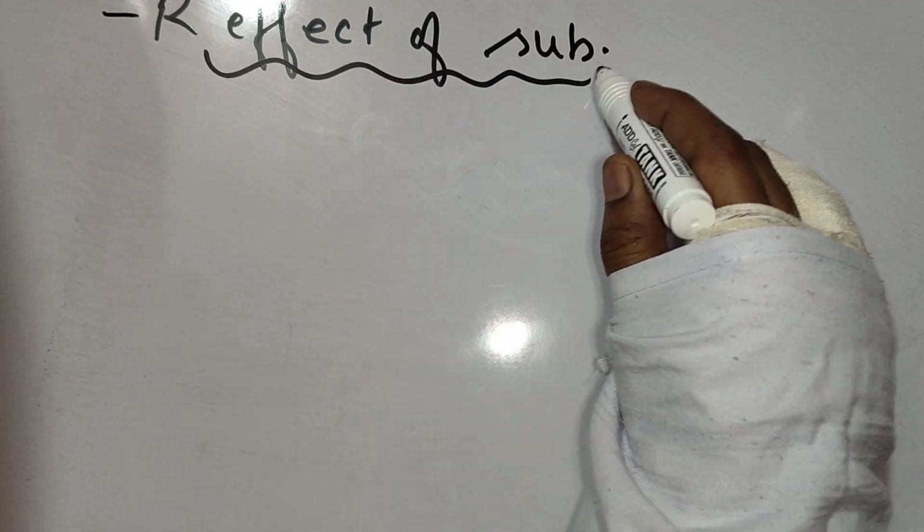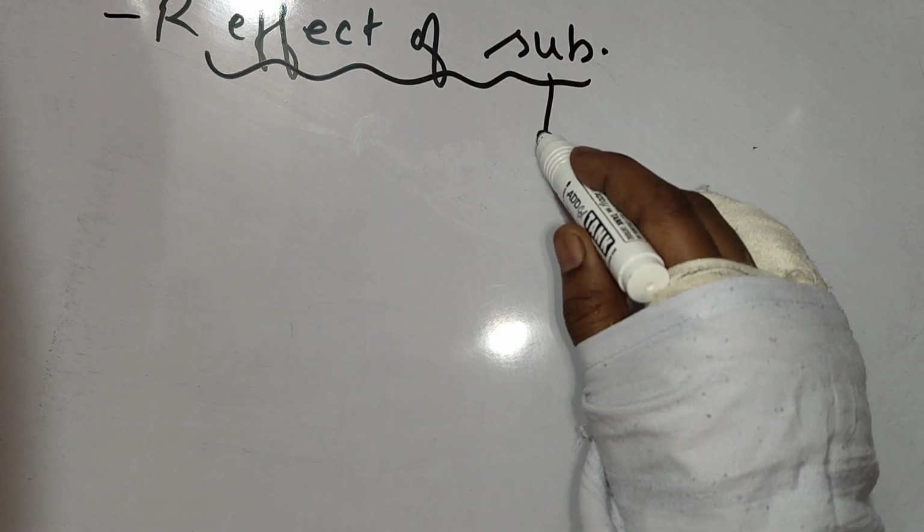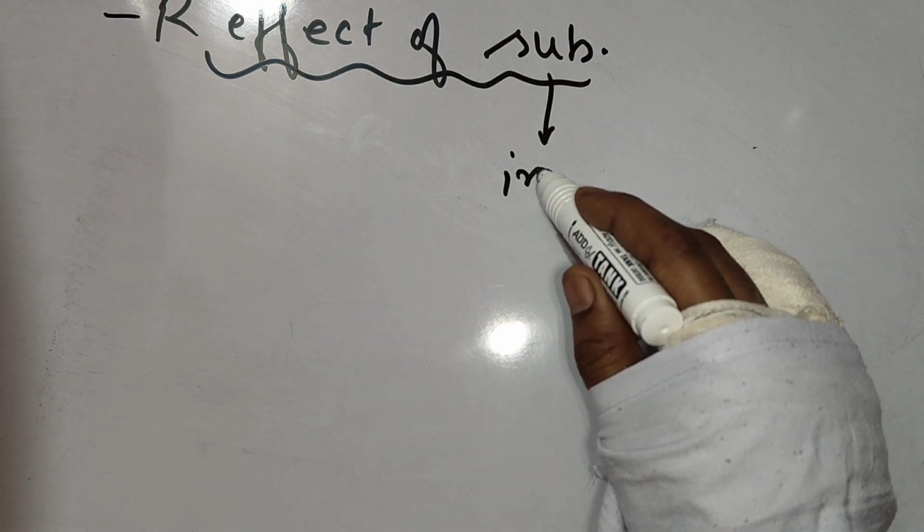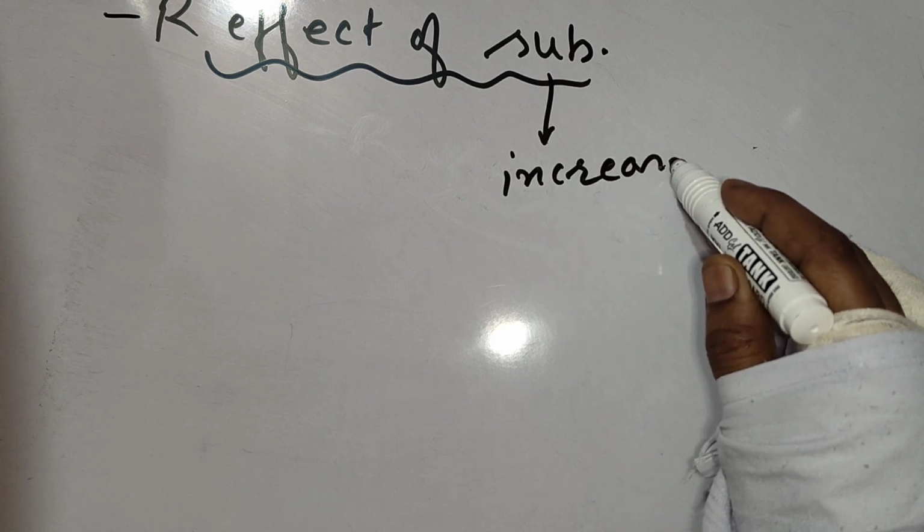Minus R effect of a substituent. Now first of all, minus R effect of a substituent will increase the acidic nature of phenol.